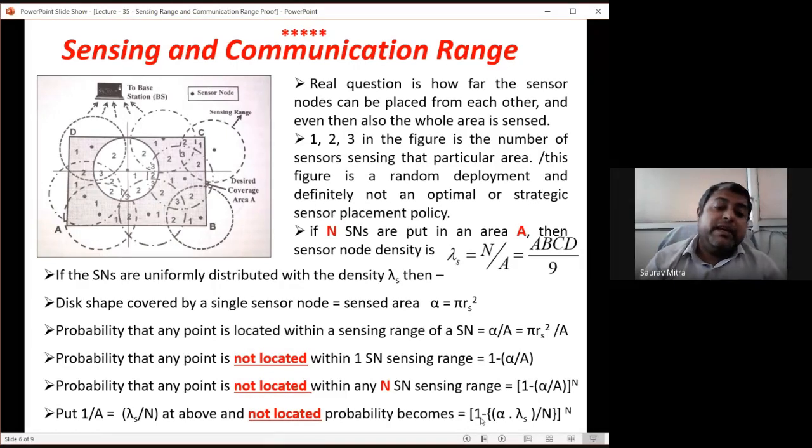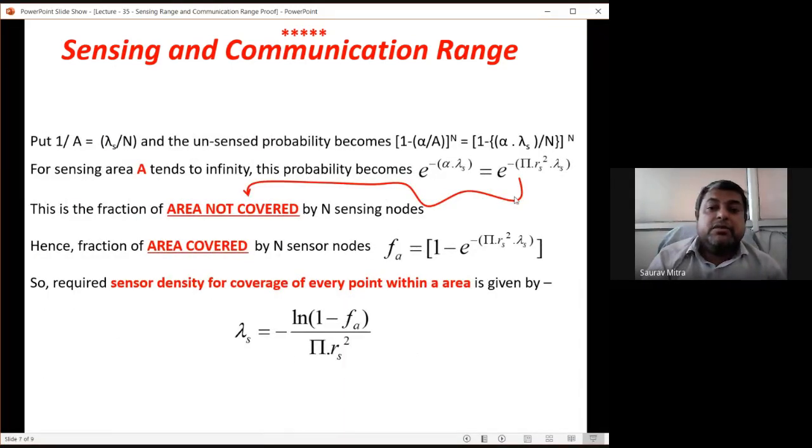So put 1 by A as lambda s by N in the above, and we find the not-located probability, that means a point not sensed by any of the capital N sensors, is given by (1 minus pi r square times lambda s divided by N) raised to N. In the limit, we find e raised to minus pi r square into lambda s. Lambda s is equal to N by A, as given in the previous slide. So this is the probability of any point not being sensed by capital N sensors.